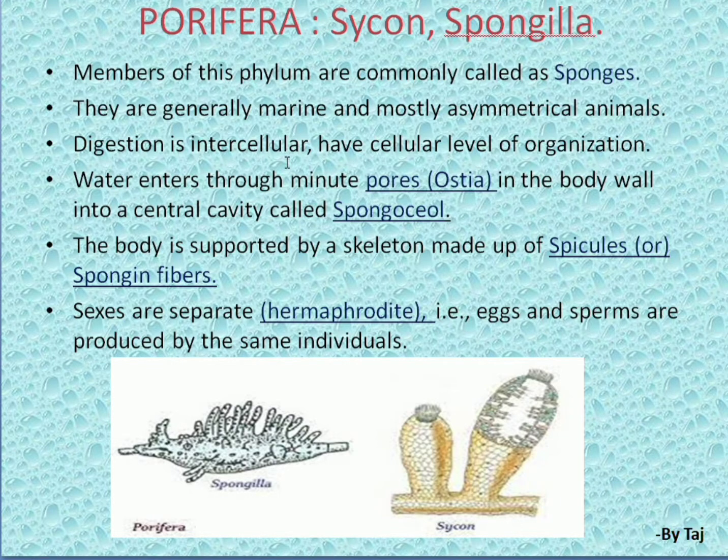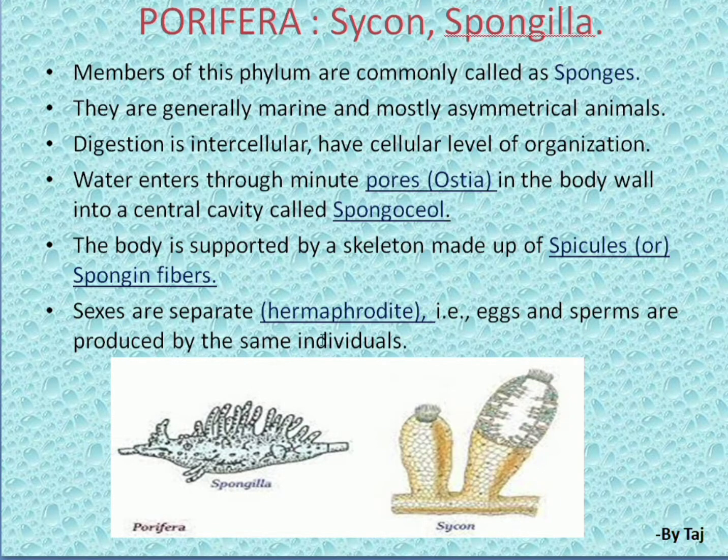Digestion is intracellular, nothing but inside the cell. They have a cellular level of organization, nothing but loosely arranged cells. Water enters through minute pores called ostia in the body wall into a central cavity called the spongocoel. So the cavity present inside the body of the Porifera is the spongocoel. The body is supported by a skeleton made up of spicules or spongin fibers. There is no backbone, that's why the skeleton is made up of spicules or spongin fibers.